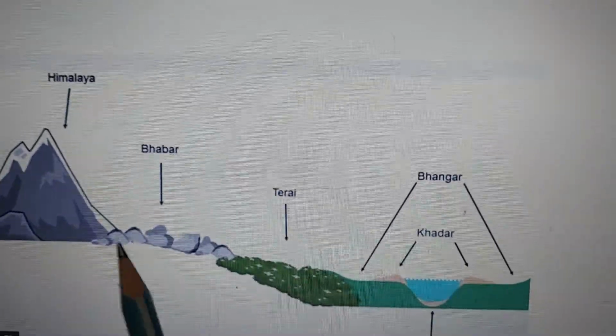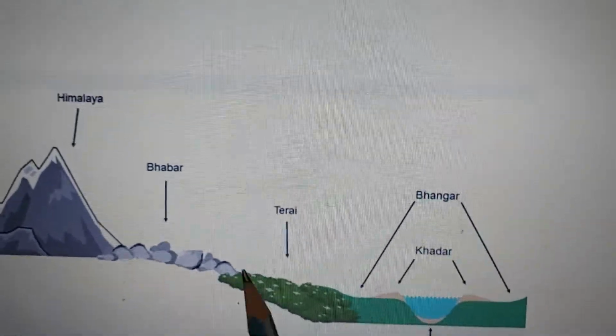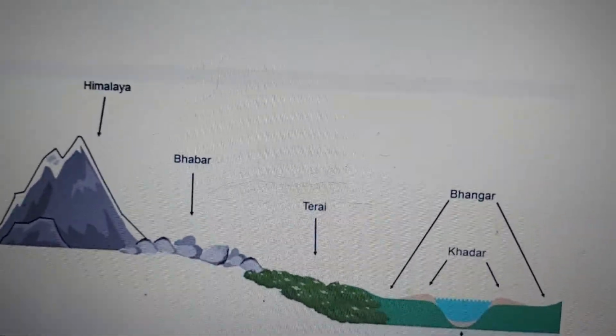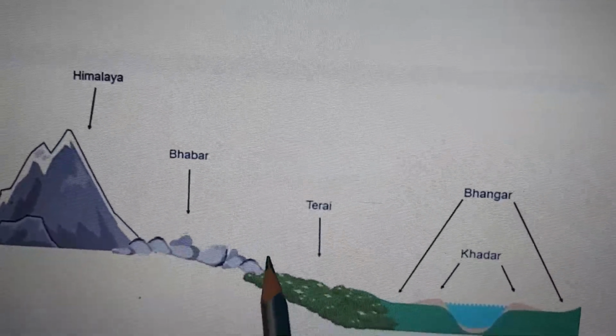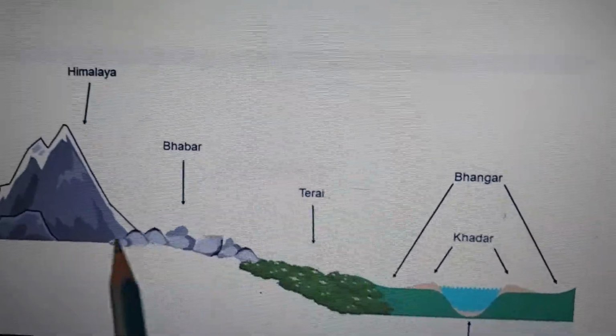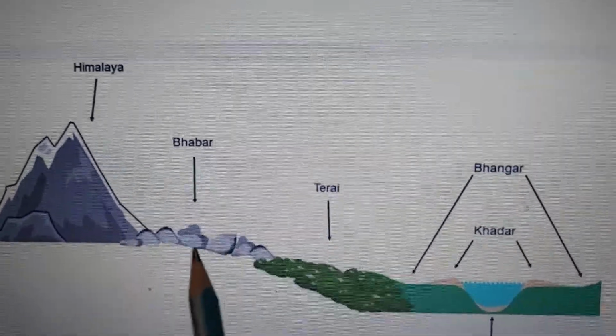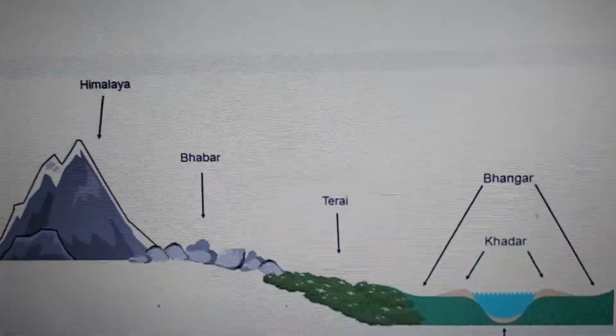All these pebbles and stones that are brought in are collected in this region. This is called Bhabar, and the streams flowing from the Himalayas disappear into these pebbles. That means they go underneath and flow, and then they come out again. So the most important feature here is that we cannot see the water flowing. Okay, so that is Bhabar.